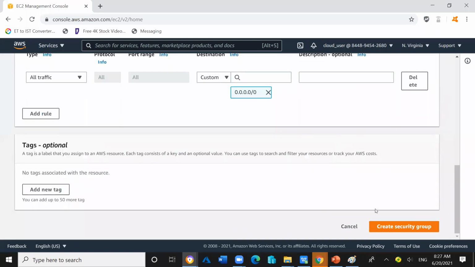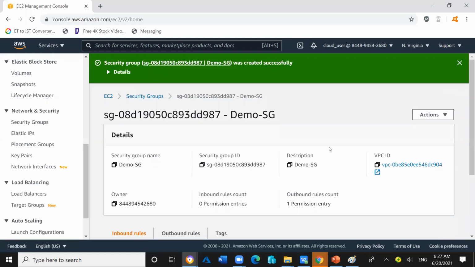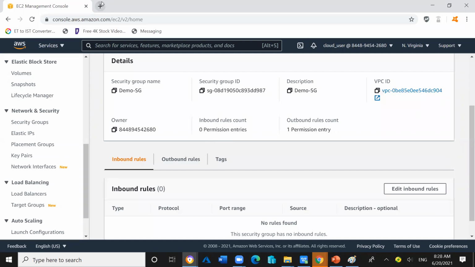So now we will click on create security group. After creating the security group, further during the learning time period, for testing purposes, we will add the inbound rules also. So you can see here, the security group has been created successfully with the name demo SG. Okay, demo SG.